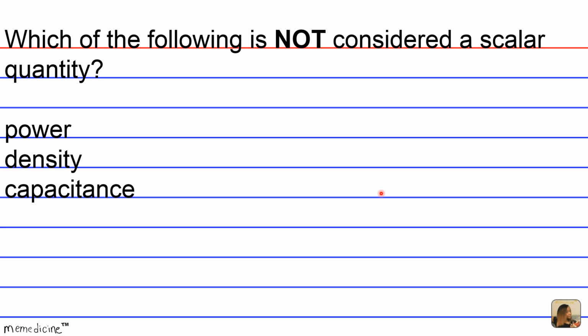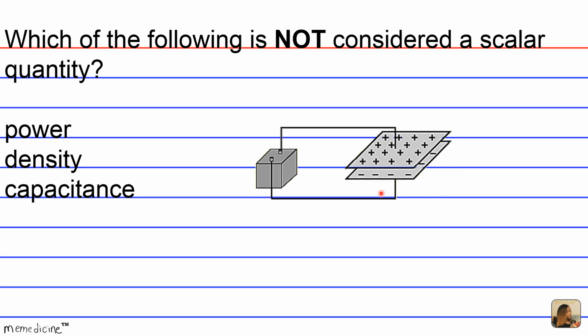Or is it C, capacitance? Capacitance is the ability of a system to store electric charge. So here we see this system storing positive charges on one plate and negative on the other, okay?